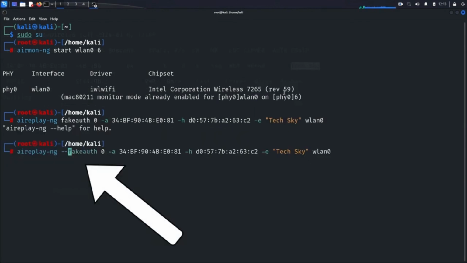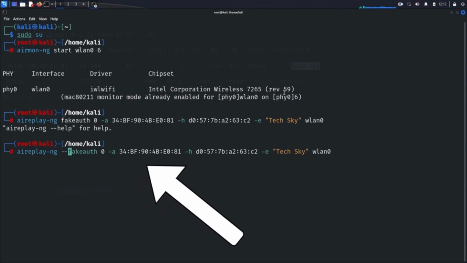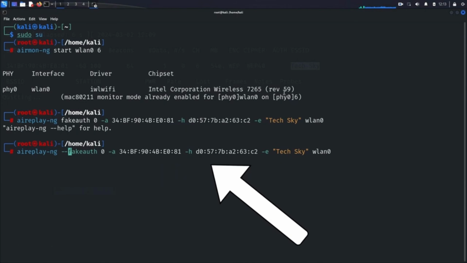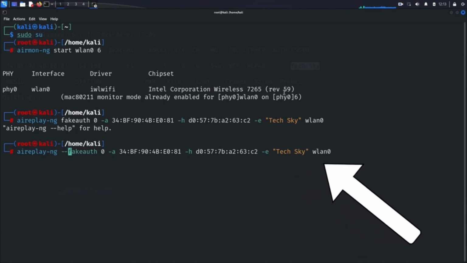Fakeauth 0 specifies the type of attack, fake authentication, and the number of packets to send. In this case, 0 indicates that we want to perform the attack once. A MAC specifies the MAC address of the target access point TechSky. H MAC specifies the MAC address of our wireless device, obtained earlier. ESSID specifies the network name of the target network TechSky. WLAN0 specifies the name of our wireless interface in monitor mode.